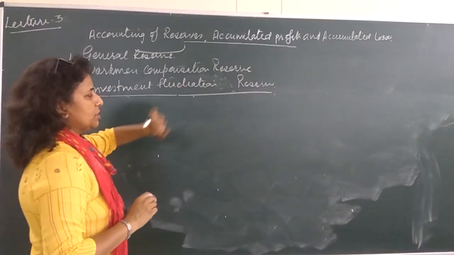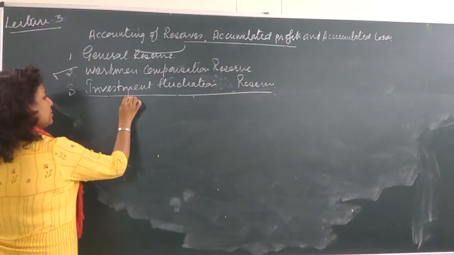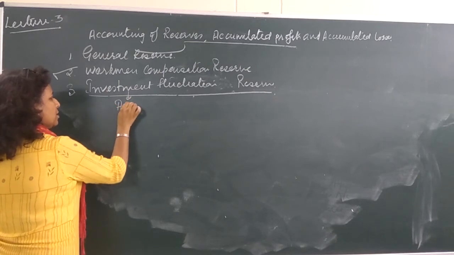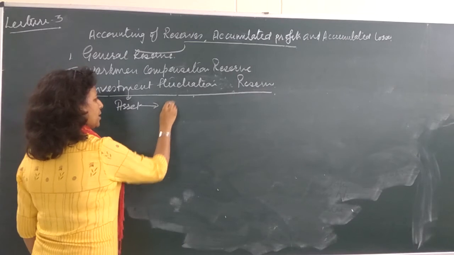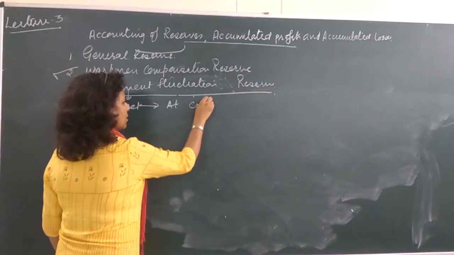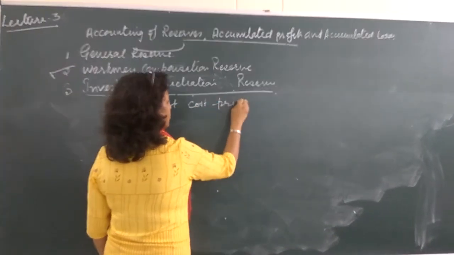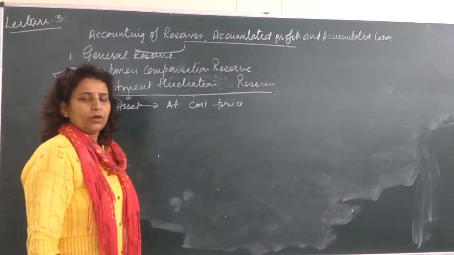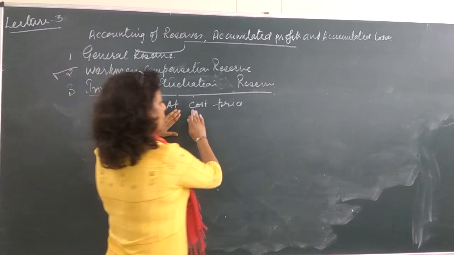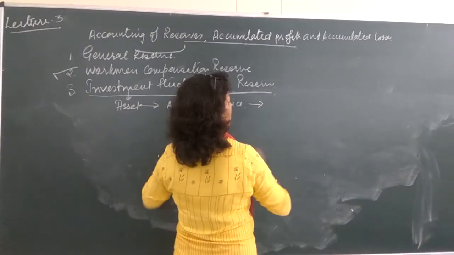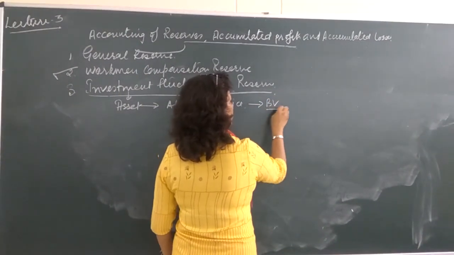Investment fluctuation reserve. Investment, it is an asset which is put on the asset side at a cost price. We know that, right? Historical cost concept we are discussing. At cost price we record, which is called book value also.